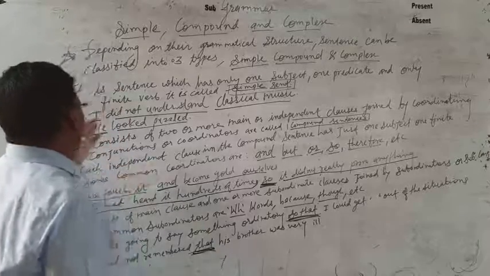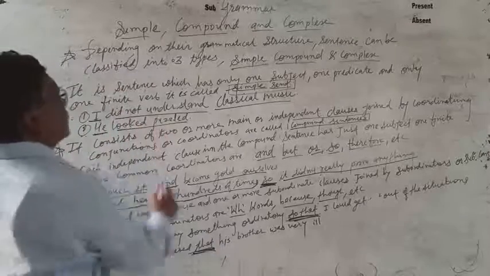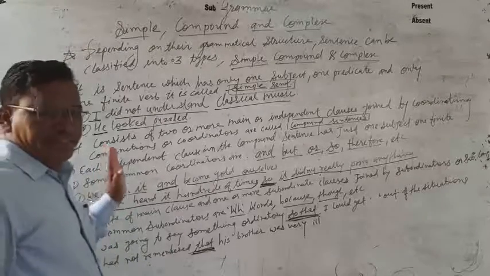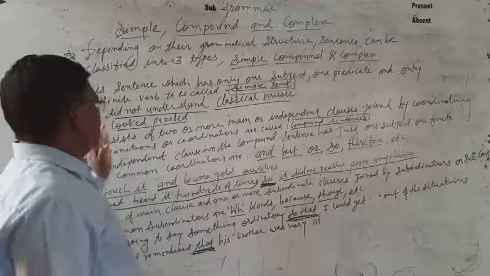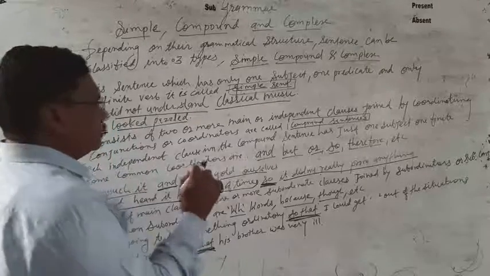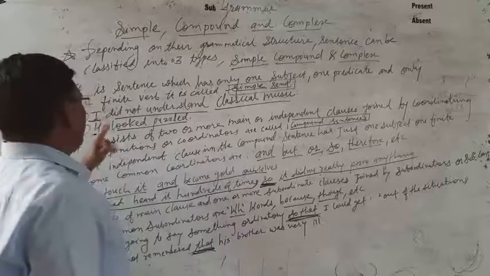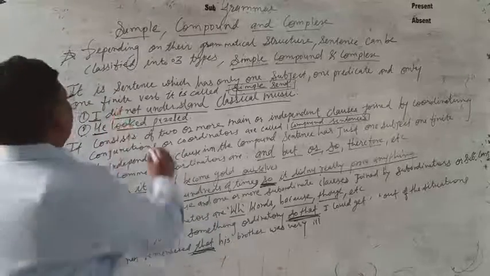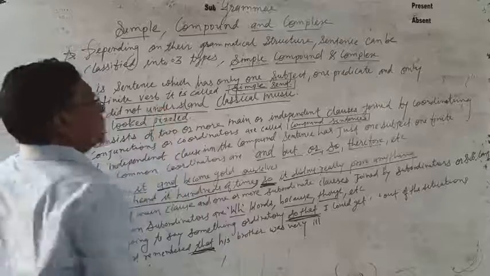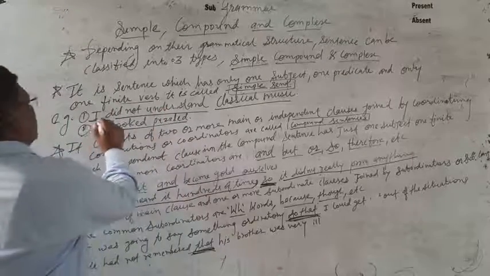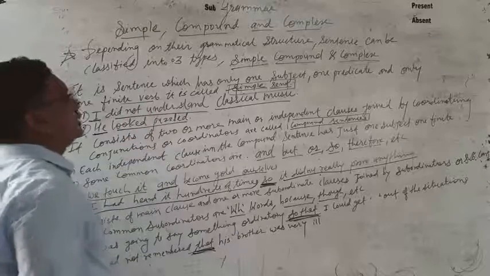So, for example, I did not understand classical music. In this simple sentence, it has only one subject, one predicate, and only one finite verb. I is the subject, and did not understand is the predicate.